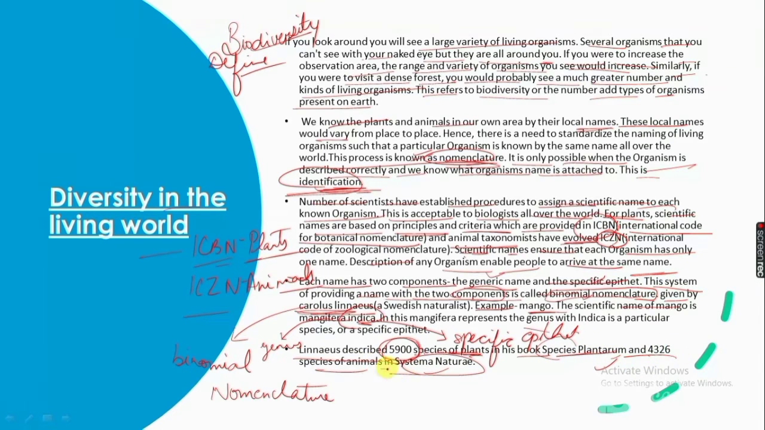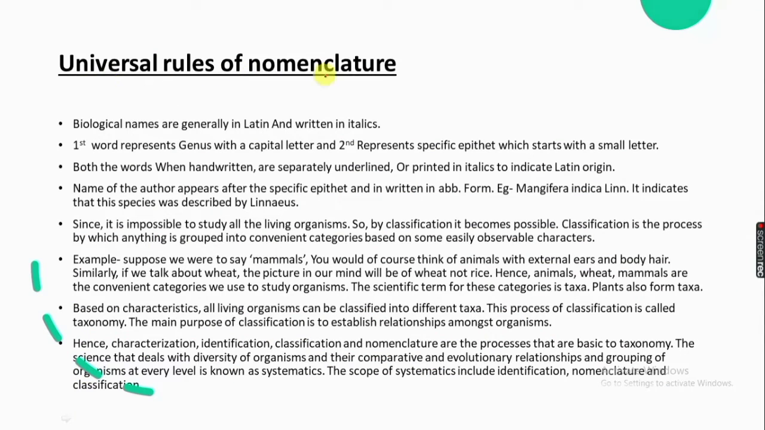Universal rules of nomenclature. Let's see the rules. Biological names are generally in Latin and are written in italics. The first word represents the genus, with a capital letter, and the second represents the specific epithet, which starts with a small letter. Both words, when handwritten, are separately underlined, or printed in italics to indicate Latin origin.